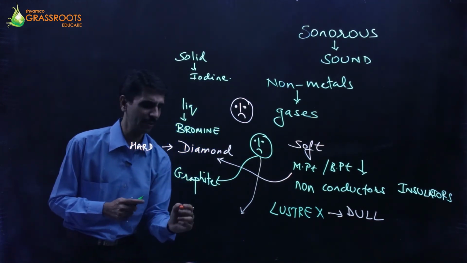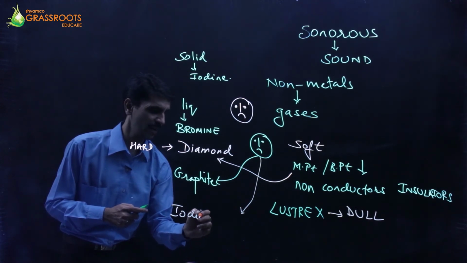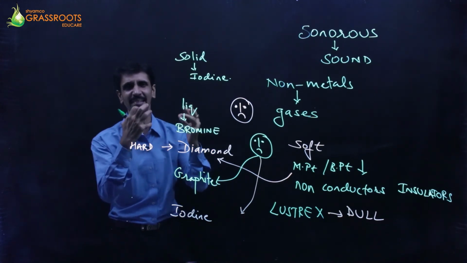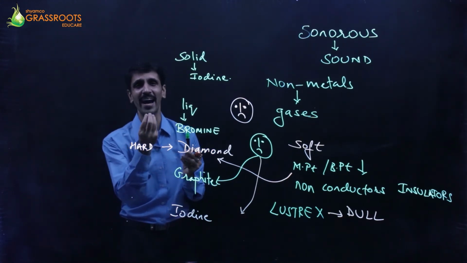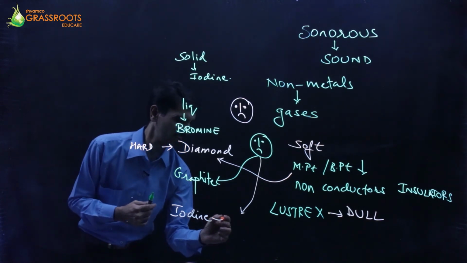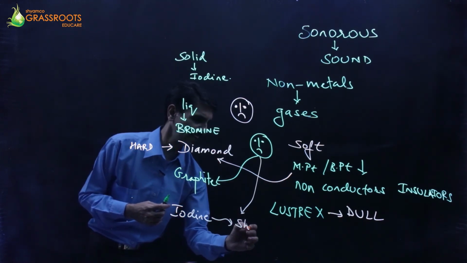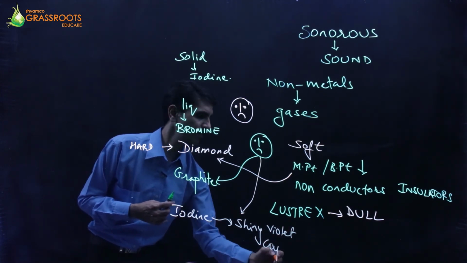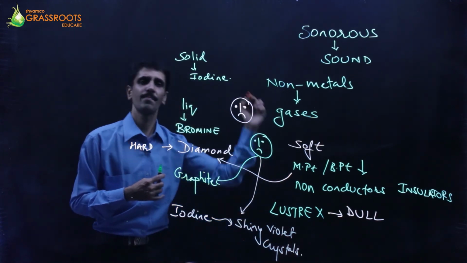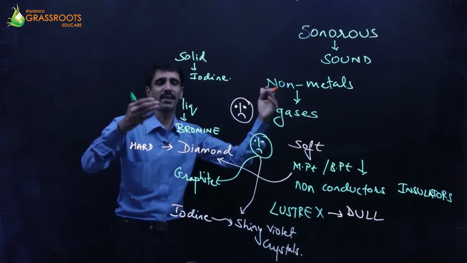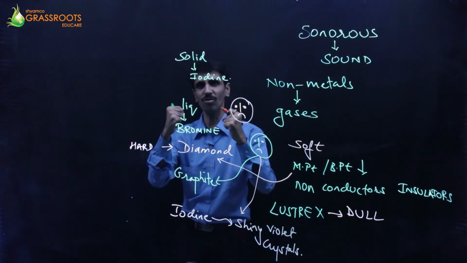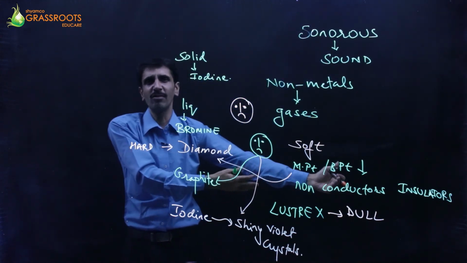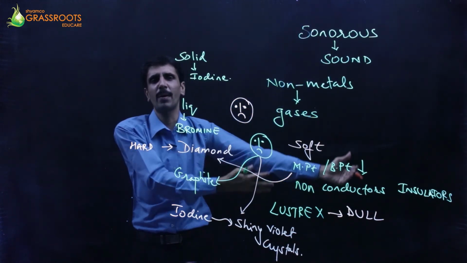This is the one. Okay, I told you about iodine few minutes back. Iodine has got very shiny crystals. बैंगन जैसा कलर है उसका, वायलेट कलर, और वो क्या चमकता है. वाओ. Okay, so this iodine has got shiny violet crystals. Right? So this becomes what? The basic crunch of the physical properties of nonmetals. These are the general properties. Majority of the nonmetals are going to show all these properties.